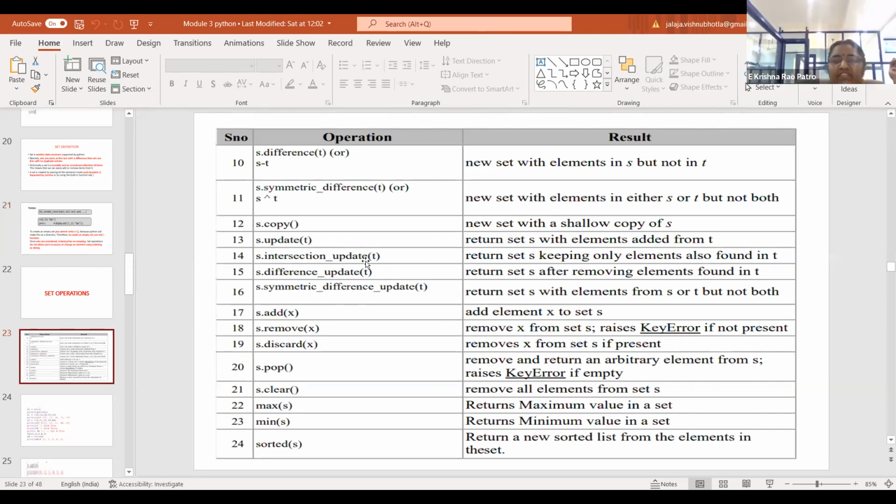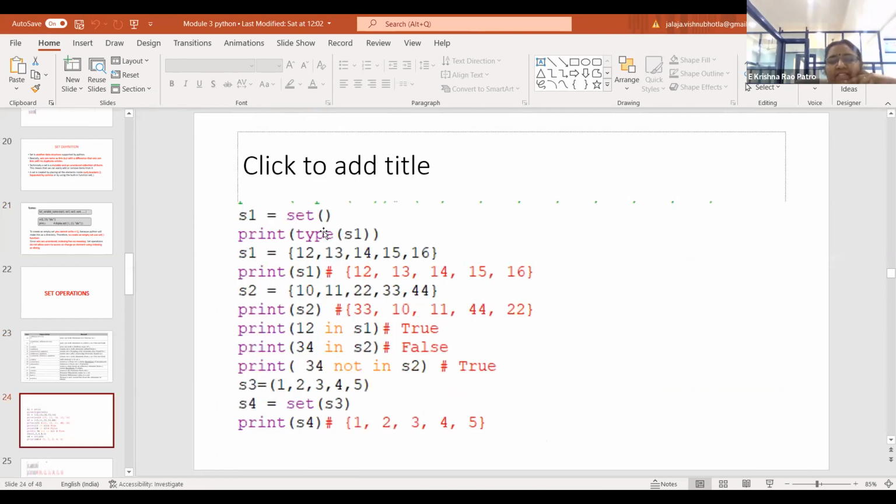So these are the different methods which are applicable on sets. Let's see an example for each method. Here I have created a set S1. Whenever I try to print the type of S1, I'll get the data type as set. Here I am creating the set S1 with a set of elements. Whenever I print S1, I'll get all the elements of this set S1. Similarly, S2 I have created and I am trying to print the elements of S2.